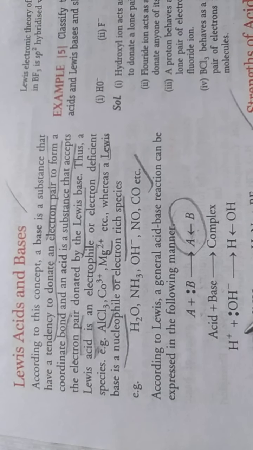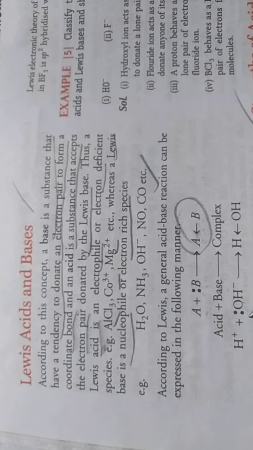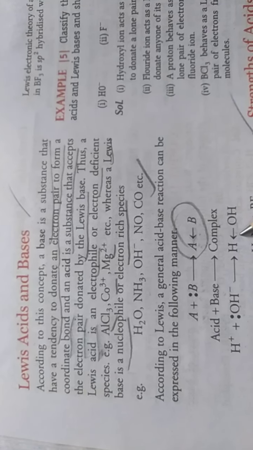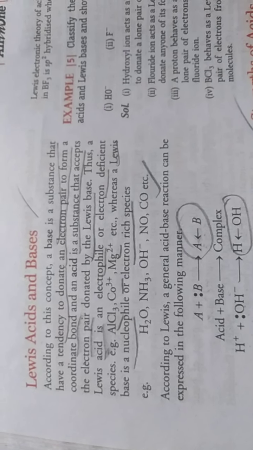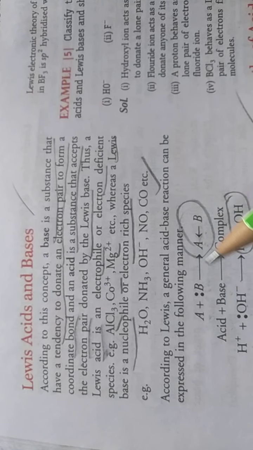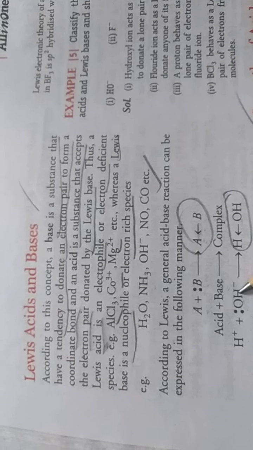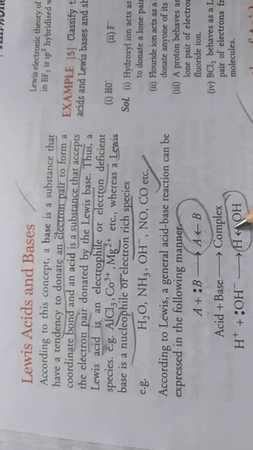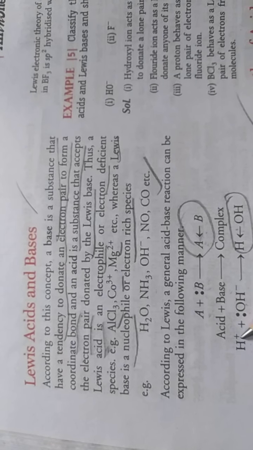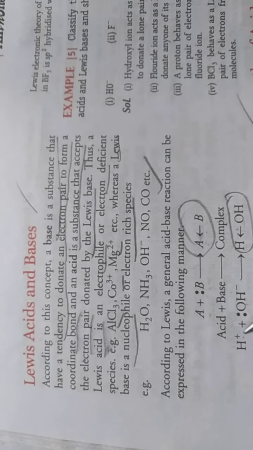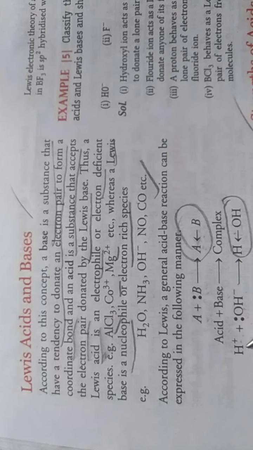Here you see H plus ion and OH minus ion. OH minus has a lone pair, and the lone pair is given to the H plus ion, forming a coordinate bond, so it is a complex way. So a base is a substance that has a tendency to donate an electron pair to form a coordinate bond, and an acid is a substance that accepts the electron pair donated by the Lewis base. So this is the Lewis base, this is the Lewis acid. Clear?